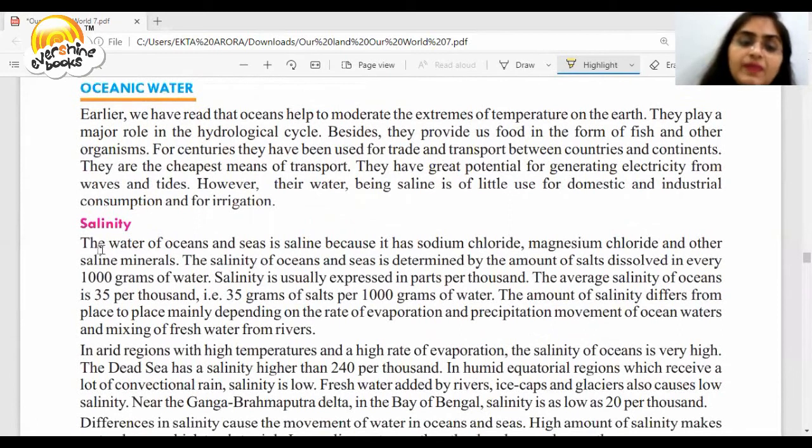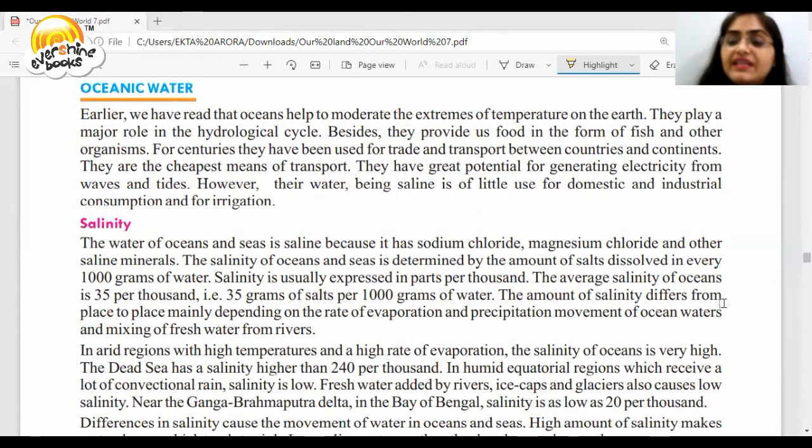Salinity. The water of oceans and seas is saline because it has sodium chloride, magnesium chloride, and other saline minerals. The salinity of oceans and seas is determined by the amount of salts dissolved in every 1,000 grams of water. The salinity is usually expressed in parts per thousand. The average salinity of oceans is 35 per 1,000, that is, 35 grams of salt per 1,000 grams of water.